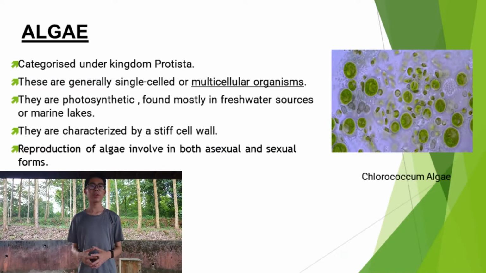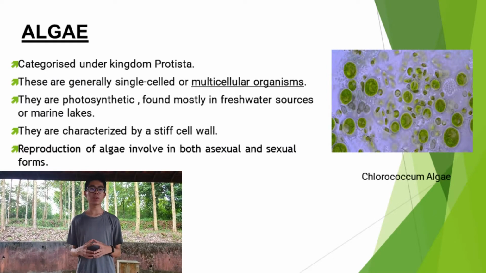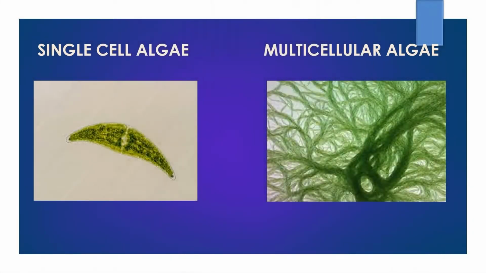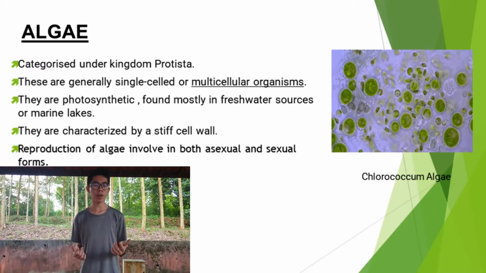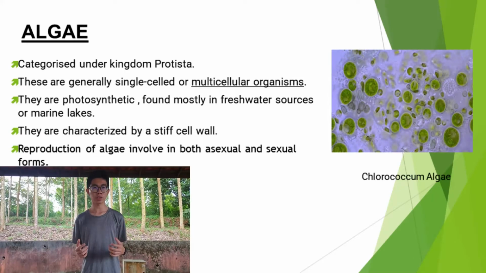Algae is categorized under the kingdom Protista. They are generally single-celled or multicellular organisms. They are photosynthetic, found mostly in freshwater sources or marine lakes. They are characterized by a stiff cell wall. Reproduction of algae involves both sexual and asexual forms.